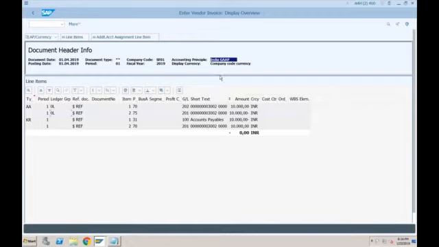Now, what if I want to see IFRS pictures? So I will go to, for IFRS, yes, I have to select it from here. So IFRS, and again, I can specify the currency. So I want to see the company code currency. See, same thing is happening in the IFRS also. So document type KR, which is a common document, which is posted in both 0L as well as IF, and then valuation specific document, which is only posted in IFRS, is again the same. Okay, but system is keeping two separate documents for two accounting principles because they are posting in real time and they are completely independent of each other.